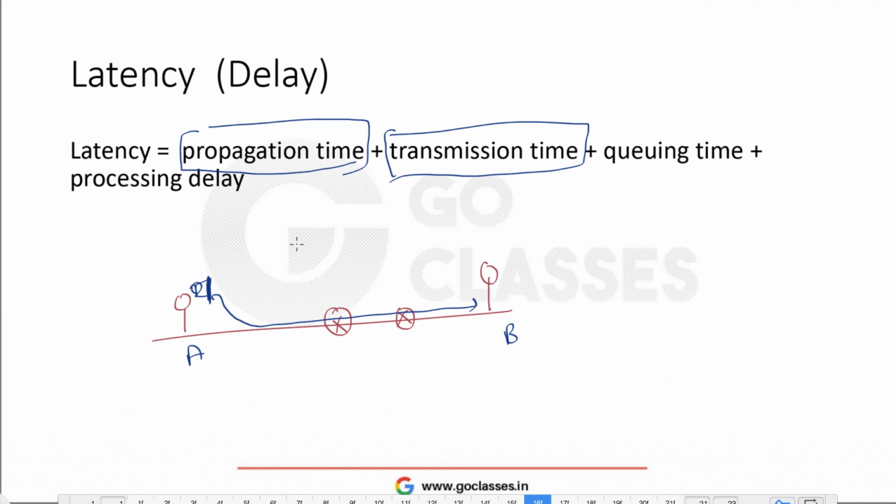And transmission time is the time to put the whole packet on the channel. Suppose this is your channel, this is the host machine and this is your packet. The time to put the whole packet on the channel is called transmission time.